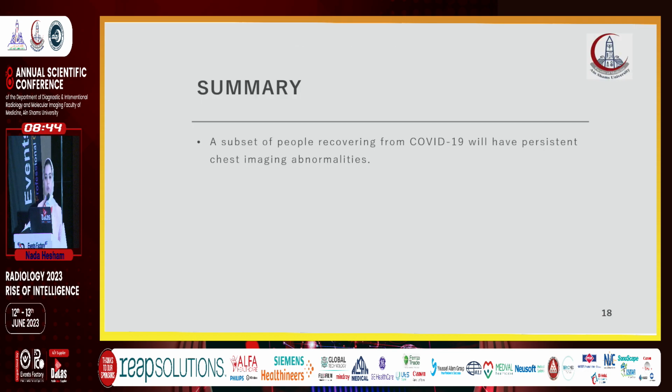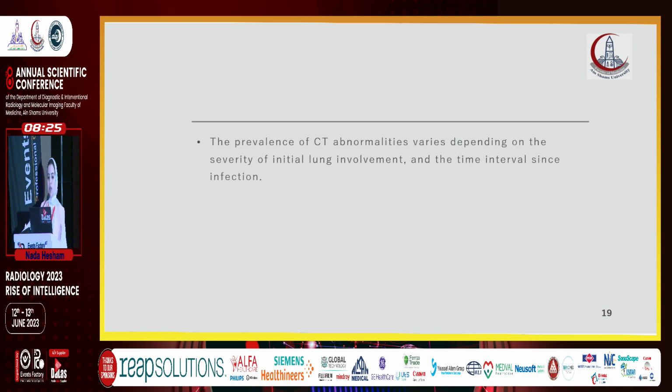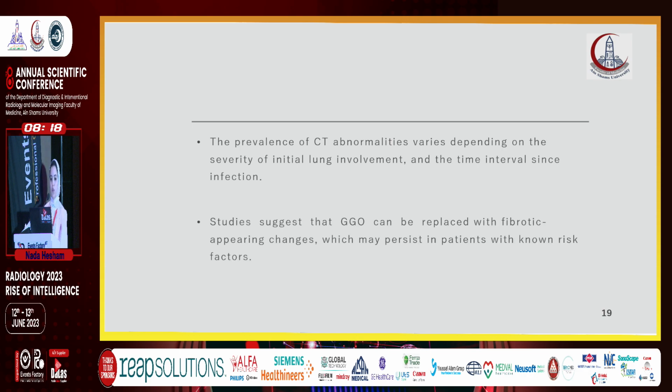In summary, a subset of people recovering from COVID-19 will have persistent chest imaging abnormalities. The most common abnormalities are ground glass opacity, parenchymal or subpleural bands, reticular formation, evidence of fibrotic changes, and air trapping. The prevalence of CT abnormalities varies depending on the severity of the initial lung involvement and the time interval since infection. Studies suggest that ground glass can be replaced with fibrotic-appearing changes, which may persist in patients with known risk factors.